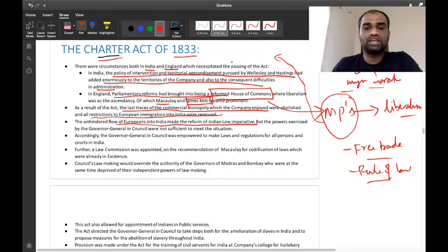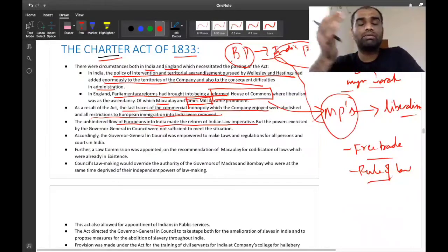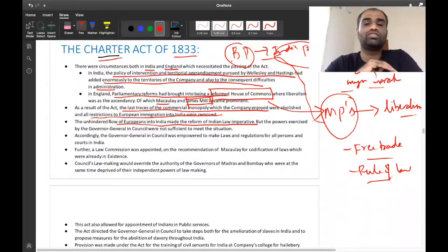Clear? As a result of this unrestricted access to European immigration, a number of British people came and settled in India. Clear? So if there is a dispute between British people and Indian people, the laws that govern Indian people and British people are completely different. Indian people have different sets of law, and British people have different sets of law. Now, if we want to establish a relationship between these two, we require a serious overhaul in judicial administration.